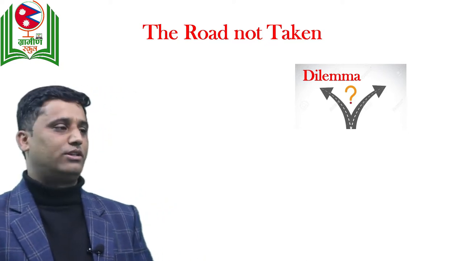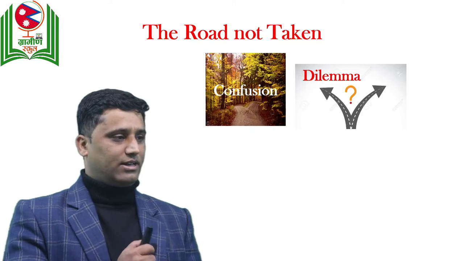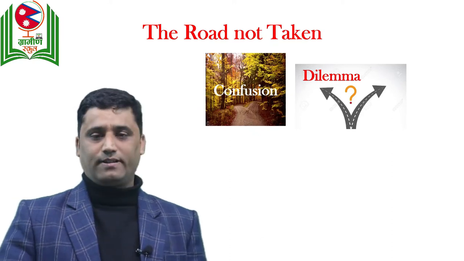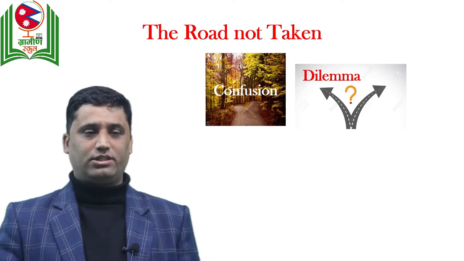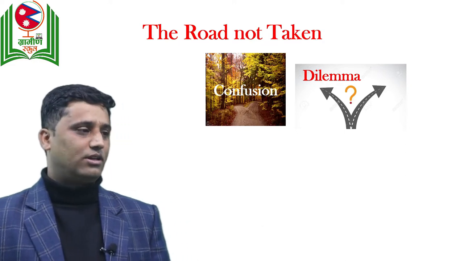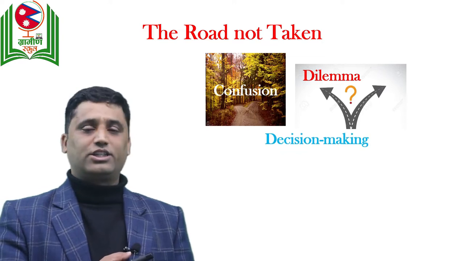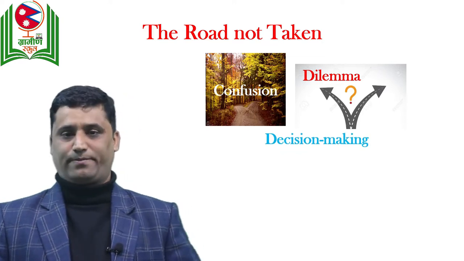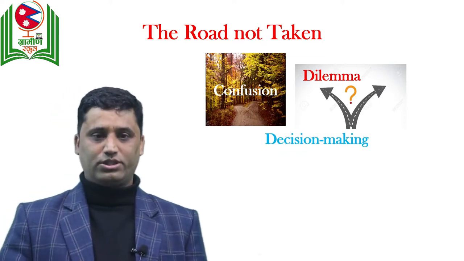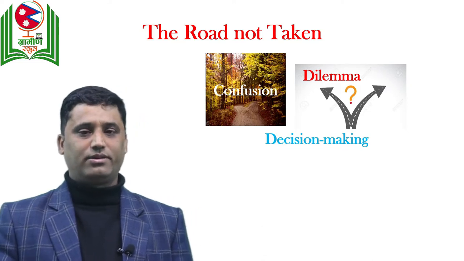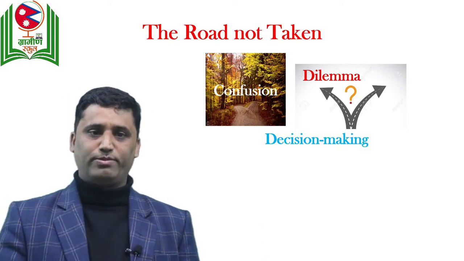This is what we deal with in this very poem. Just like that, you have the roads. We can see two roads. This brings confusion in our life. We need to make a decision which road to take. That's why this poem is about decision making. We may have confusions, we may have a dilemma in our life, and we need to make a decision.